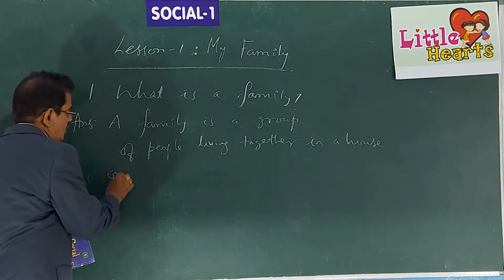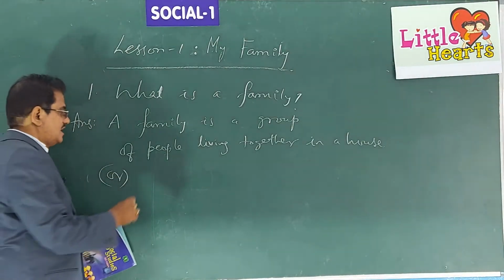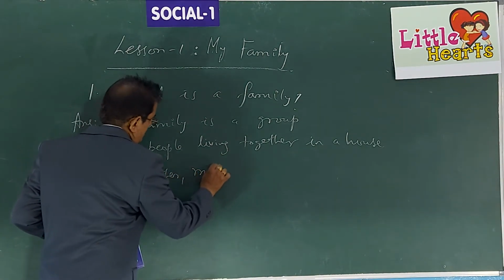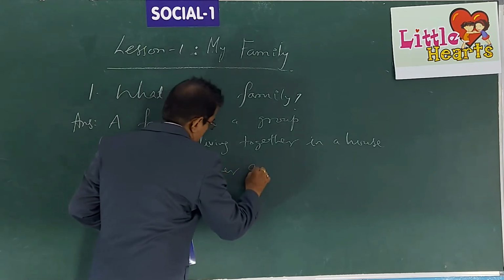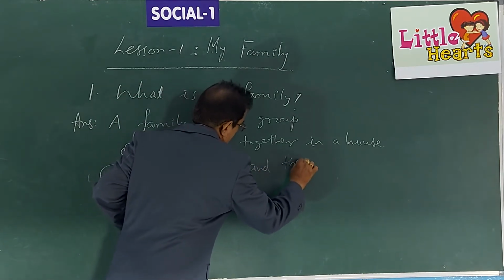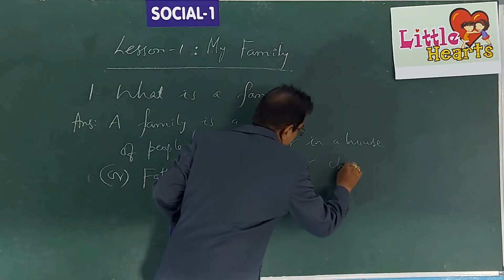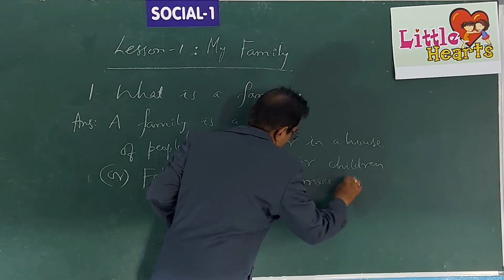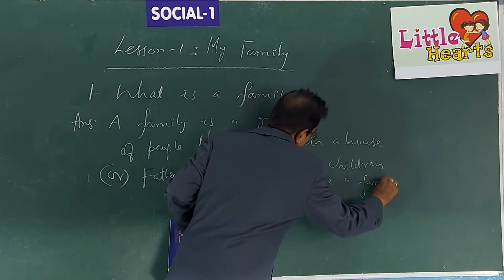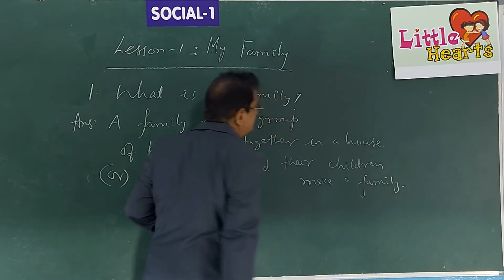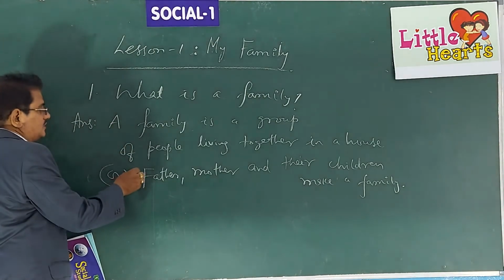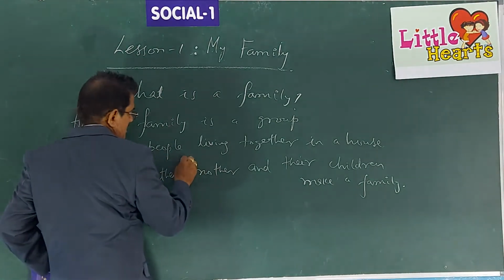Or if you don't want to write like that, you can write father, mother and their children make a family. This is either this or this. Both answers, any of the answers you can write.